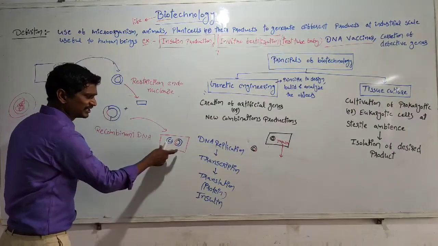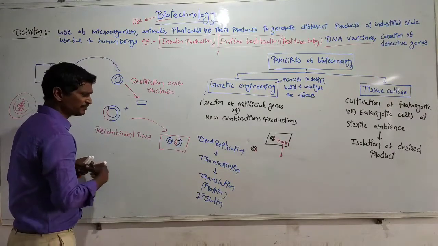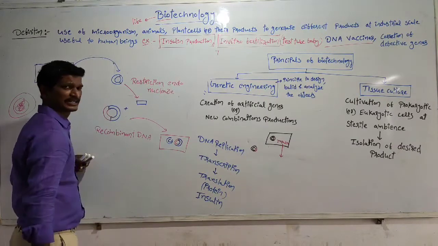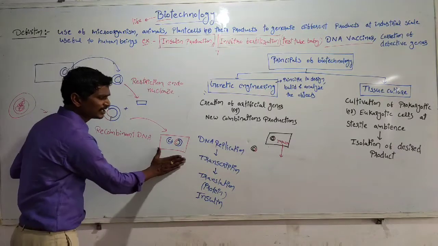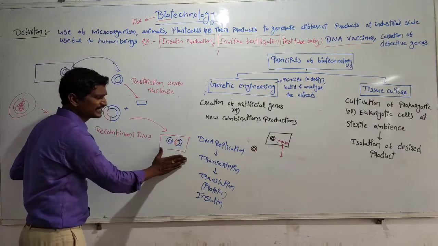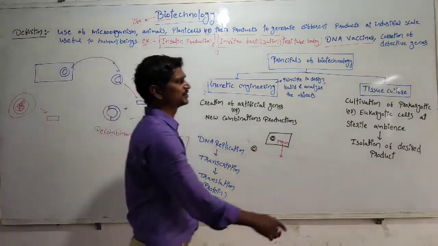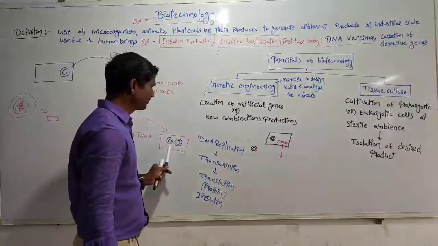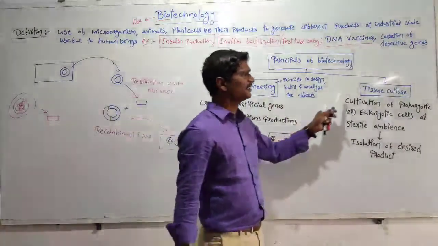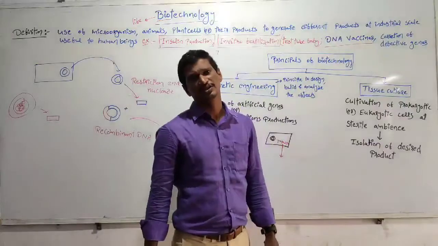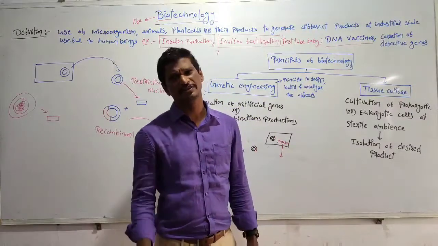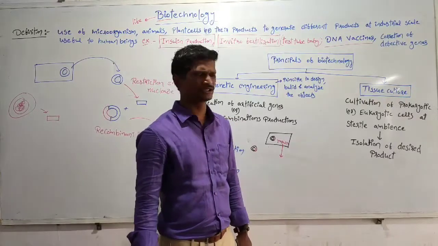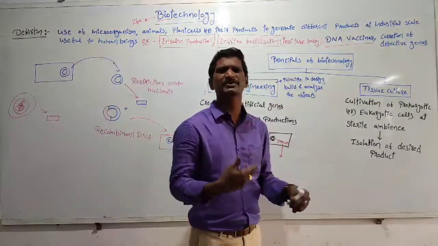Once the plasmid is inserted into the bacteria, this is called recombinant bacteria. The recombinant bacteria or the recombinant organisms are substituted for the tissue culturing process. This is also called the bioengineering process. That is nothing but we are cultivating the living cells.